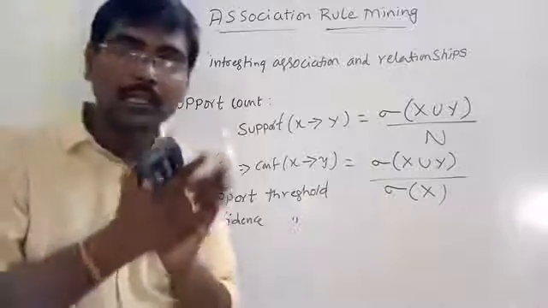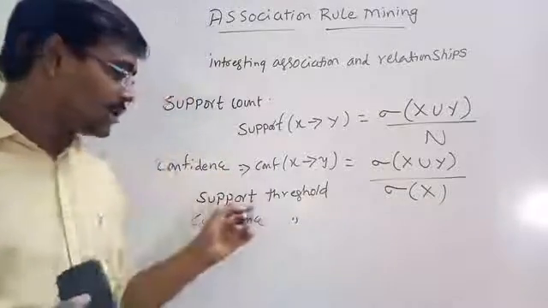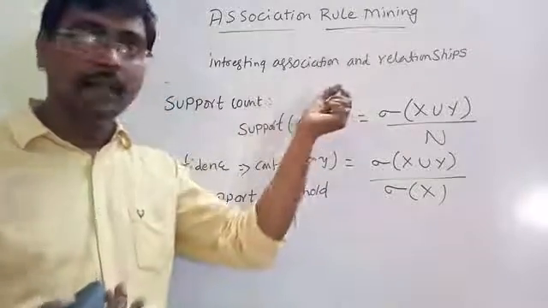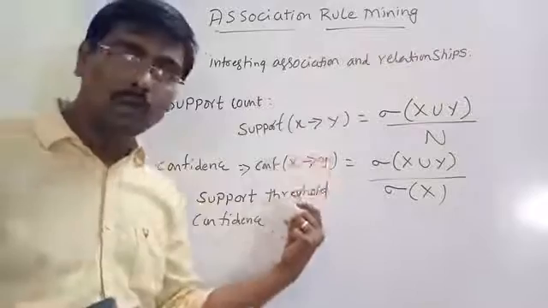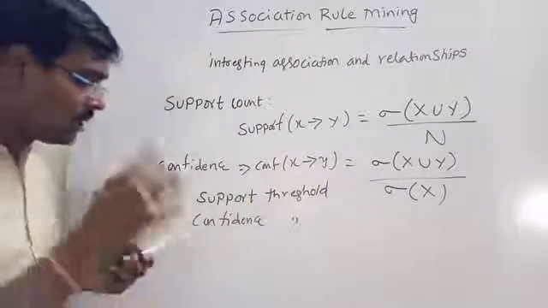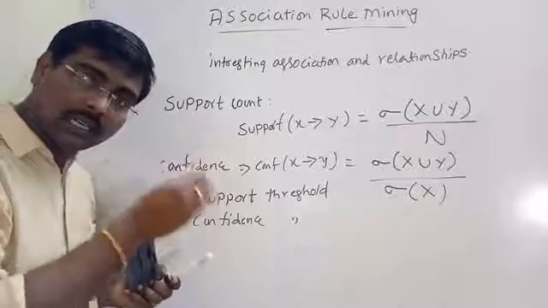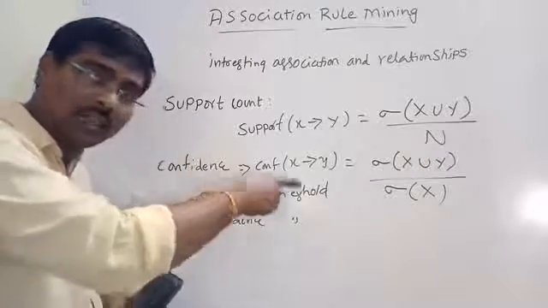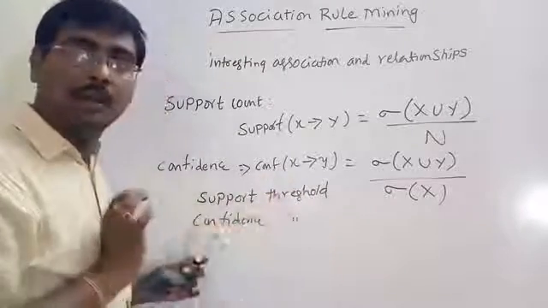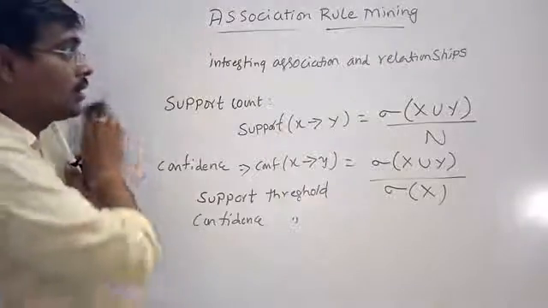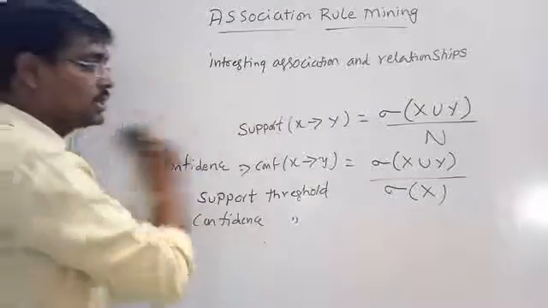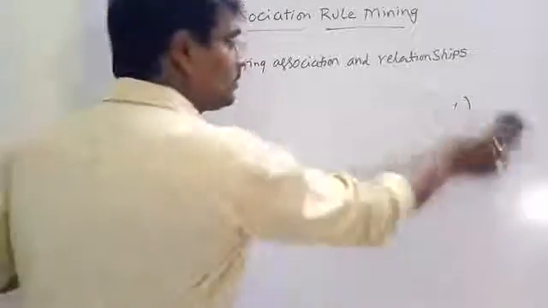For example, item X appears 5 times and the minimum support value is 3. Now item X is a frequent item set because it appears 5 times, but the minimum value is only 3. Similarly for confidence also. So what is a frequent item set? The item sets whose support is greater than the minimum support, and similarly whose confidence is greater than the minimum confidence. These are the support count and confidence for a data set.